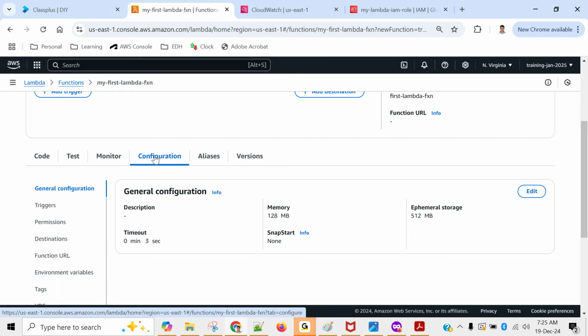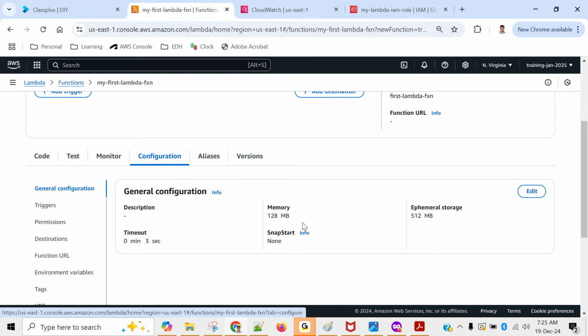So first is general configuration. You see that there is no description given. We can change it, although it does not affect anything technically, but you can provide a meaningful description. Memory is 128 MB. The RAM, because behind the scenes it will be launching a server, so only 128 MB of RAM will be there.